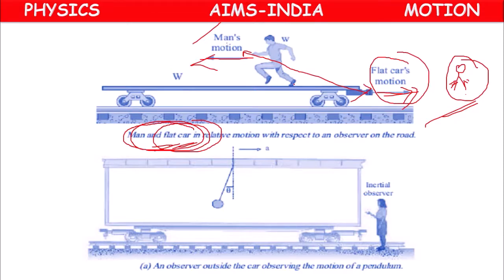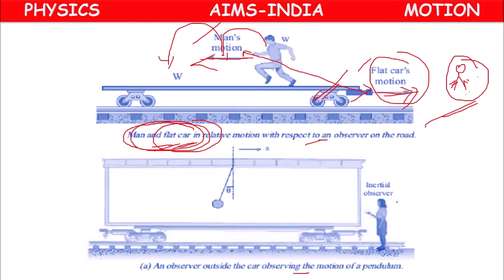Because these two are moving in opposite directions. Here he is here, and because the flat car is moving forward, after some time he might be here. So he will not only observe the flat car's motion, along with that he can also observe the relative motion of the flat car and the man.